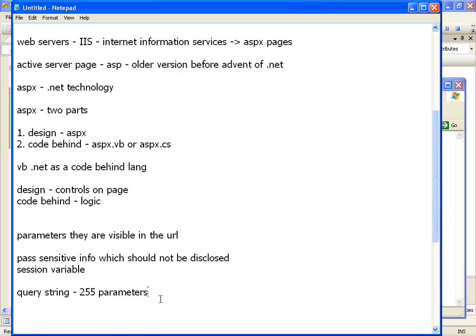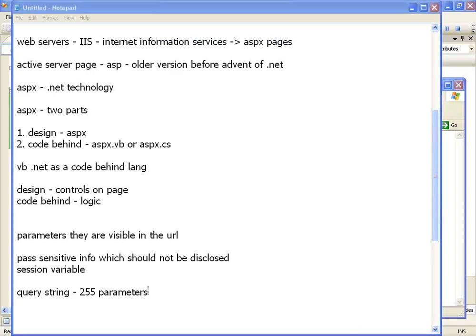So if you want to pass values in tables which have hundreds of records to the next page, then you need to make use of a session variable and store those dataset values in it.